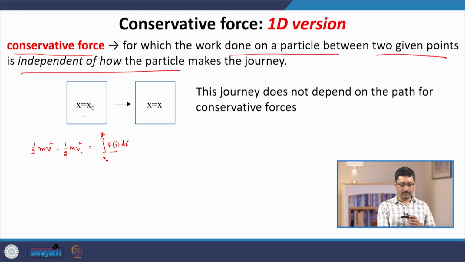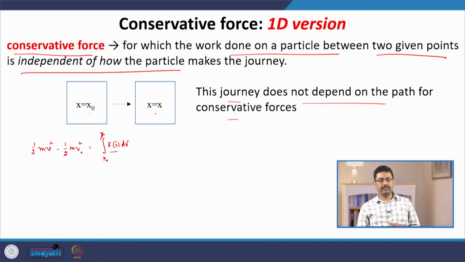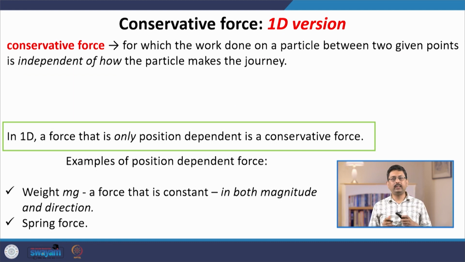For example, if it goes from position x naught to x, this does not depend on the path for conservative forces. Now, when can this be true? In 1D the options are limited, because the path is unique. In 1D you can go from point 1 to point 2 by a single unique path.